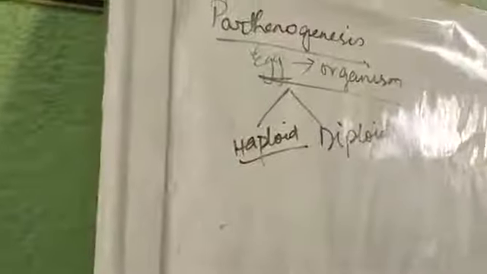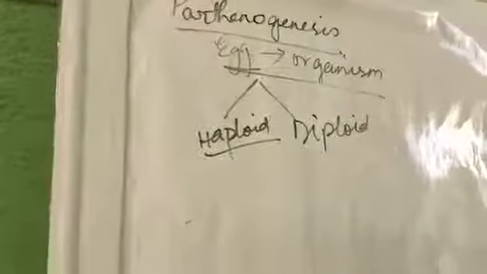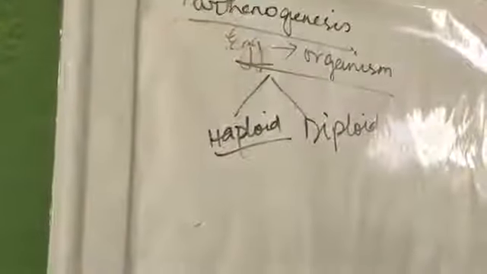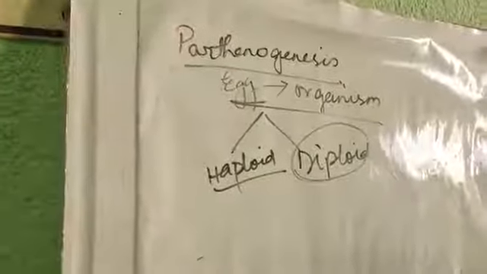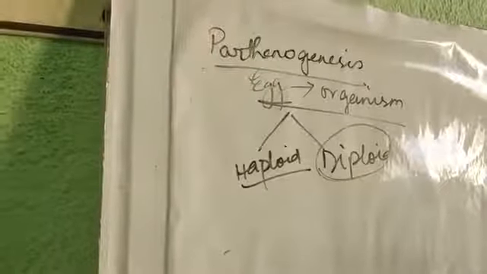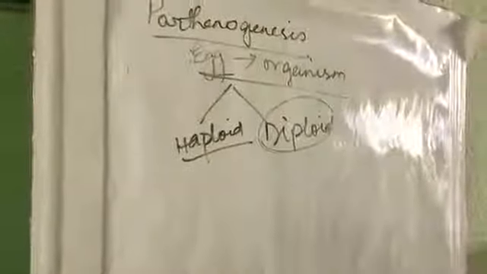Haploid: the egg and the embryo sac are generally haploid in nature, and from this haploid egg, haploid organisms are formed, which generally do not survive in case of higher plants, but in case of lower plants, haploid organisms do survive. And in case of diploid, the egg or the embryo sac is generally diploid in nature, and thus it will produce diploid organisms which will obviously survive in the environment.